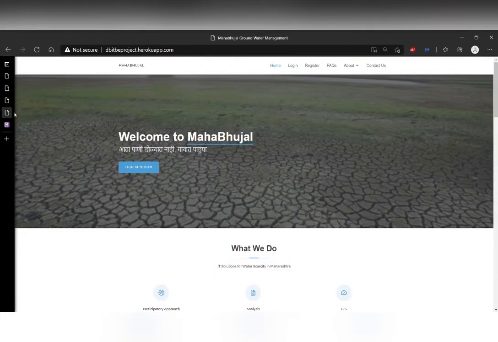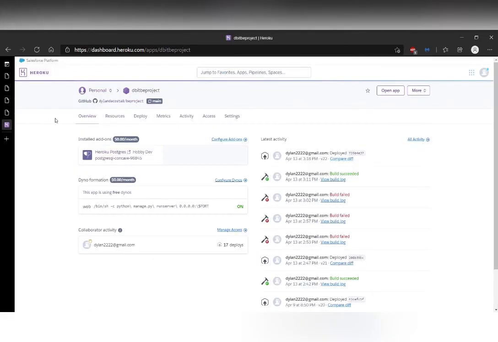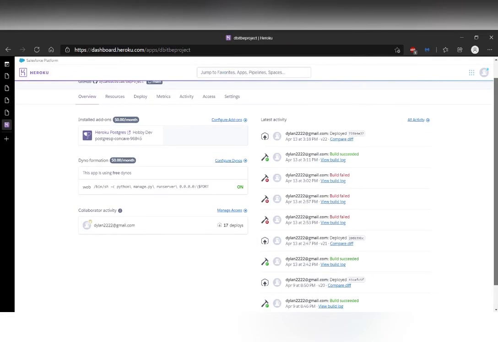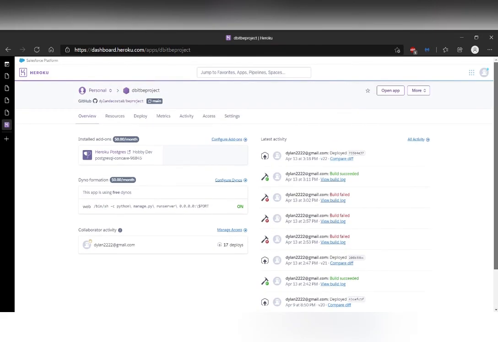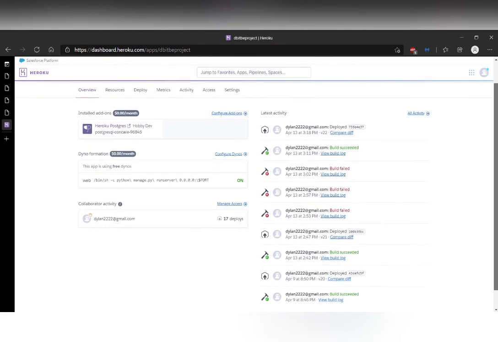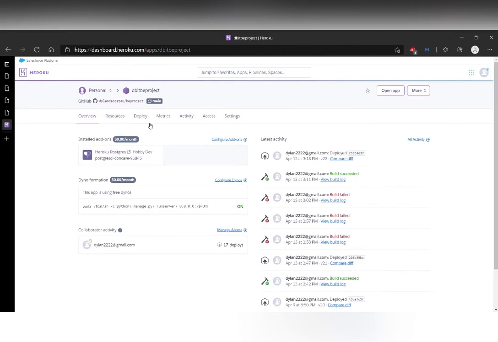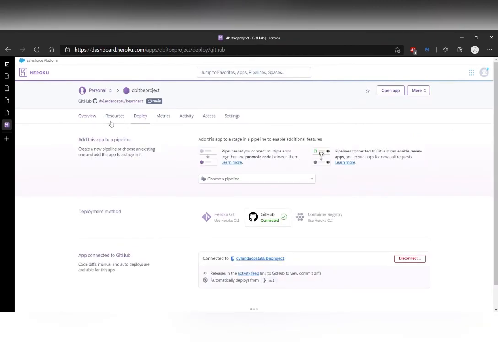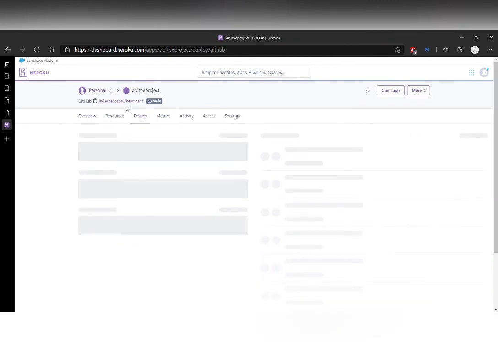We can also check out our hosting at dbitbproject.herokuapp.com. So Heroku is basically a cloud based service provider which lets us host our web apps using Django online. So as you can see, this is our dashboard where we have made multiple commits, and it shows us a successful deployment using our GitHub repository.